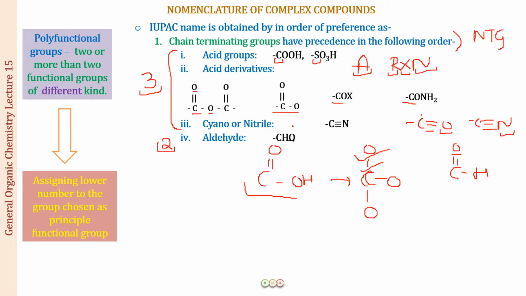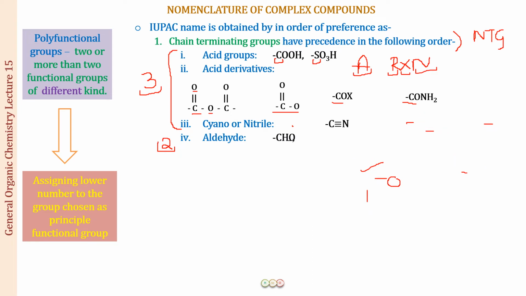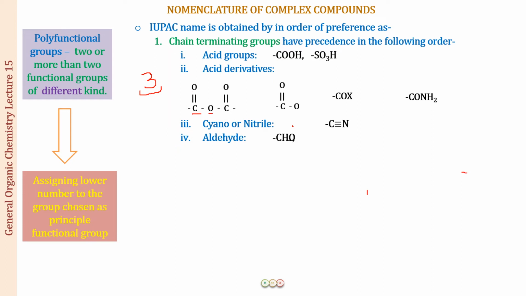Okay, so this is going to be the least out of all these. I'm going to just rub these so that we can now put up the non chain terminating groups. I hope you are understanding this and you are remembering this as well. Okay, so you should remember the order. That is very important, and I think this is one way which you can remember this order very well.